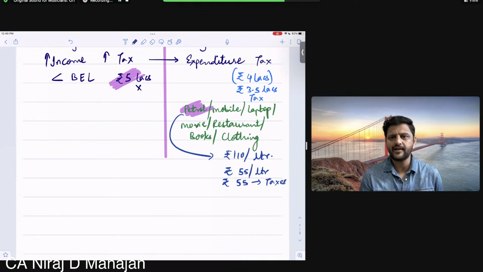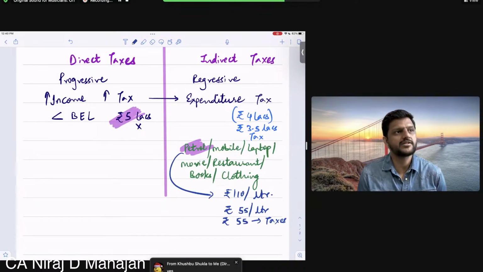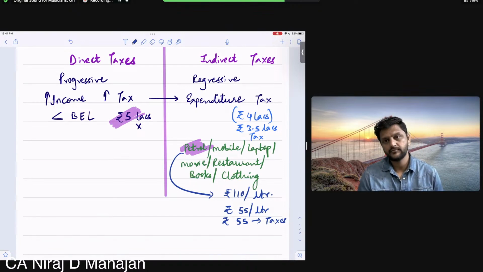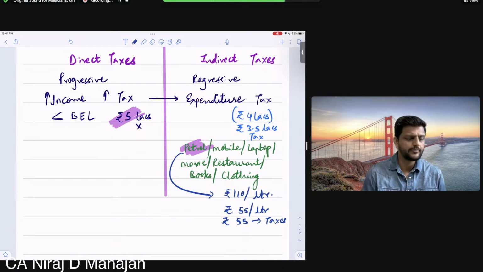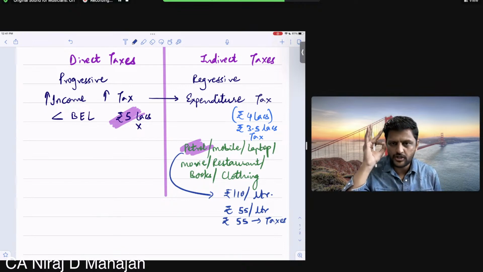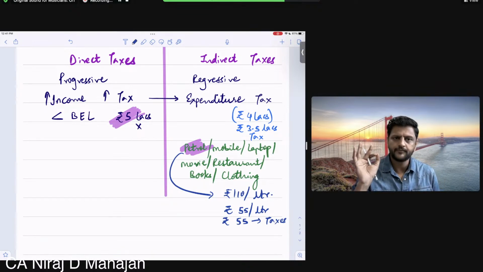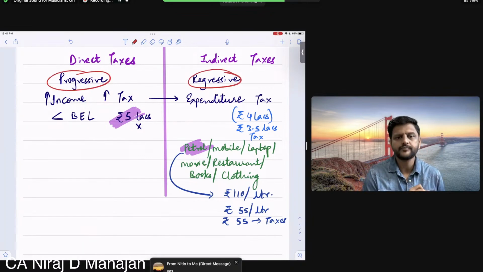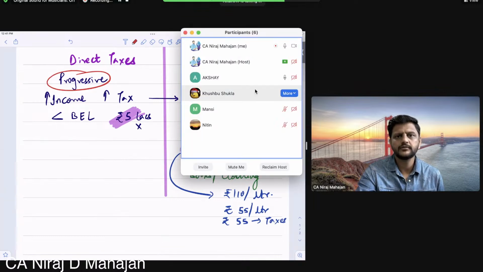So a person who is earning 5 lakhs and spending on petrol is obviously contributing towards taxes also. I'm not even discussing other taxes, like when you purchase an immovable property, you have to pay registration fees and stamp duty to the government, and toll which you pay on the highways. So there are obviously many other ways of paying taxes on the expenditure part. One of the classic examples I used to give when differentiating between direct and indirect taxes, why this is progressive and this is regressive: earning 5 lakhs, spending on petrol, so obviously contributing towards taxes also.